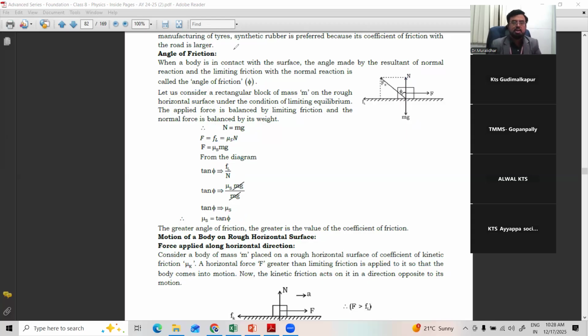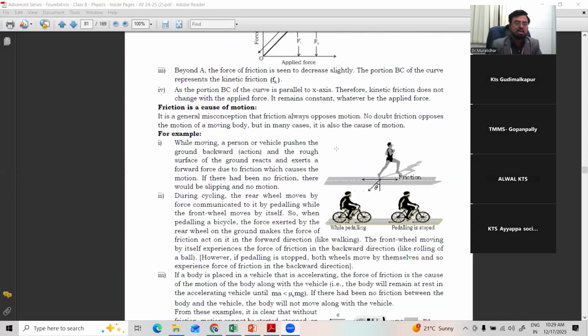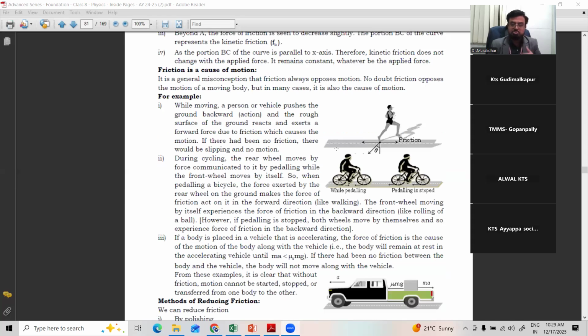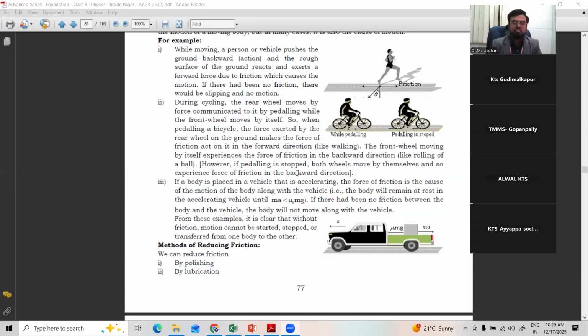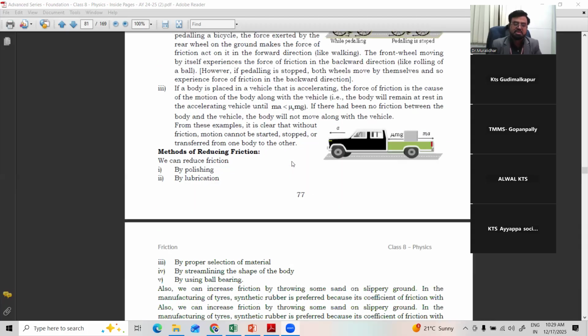So today we learned mainly about the methods of reducing friction. Before that, we have seen that friction is the cause of motion. Various examples you have seen. For every moving body, whether you are walking or cycling or traveling by four-wheeler, two-wheeler, or three-wheeler, everywhere the one responsible for the motion of the body is friction only.